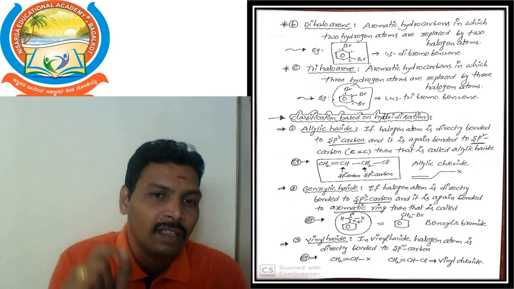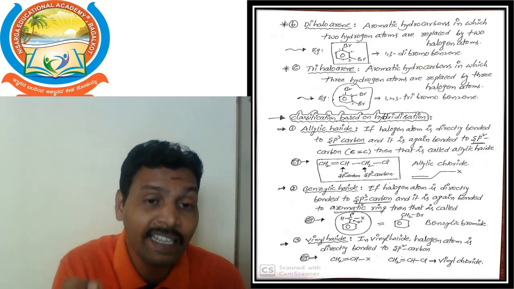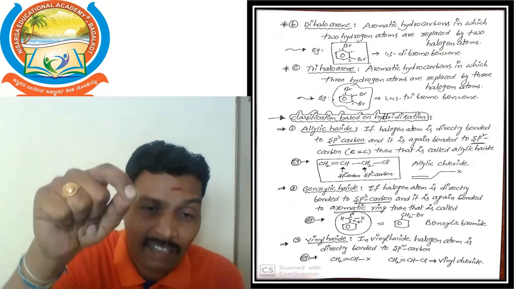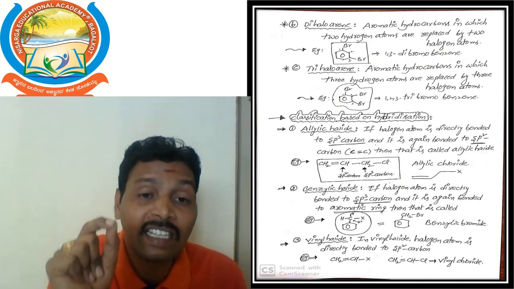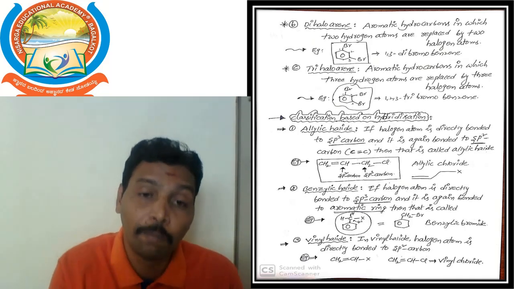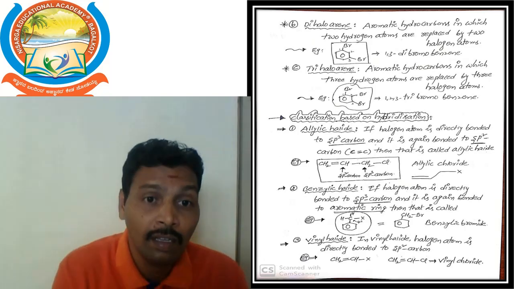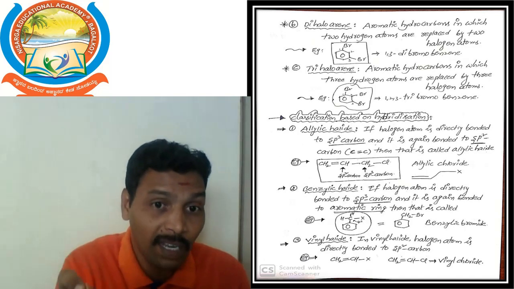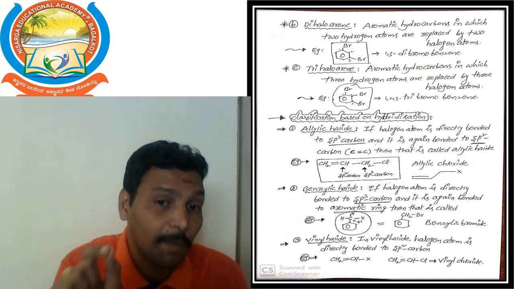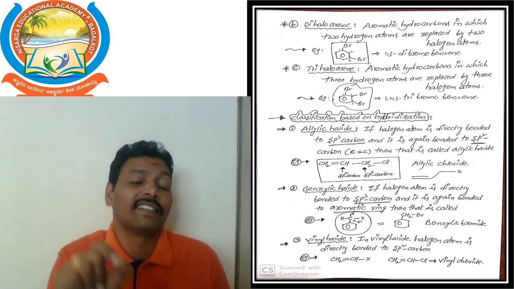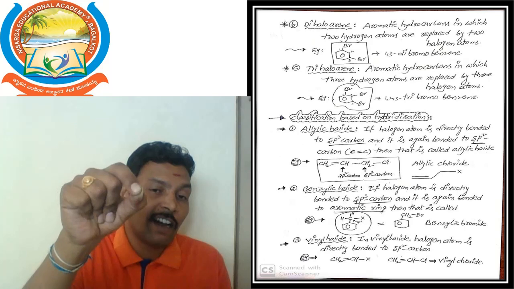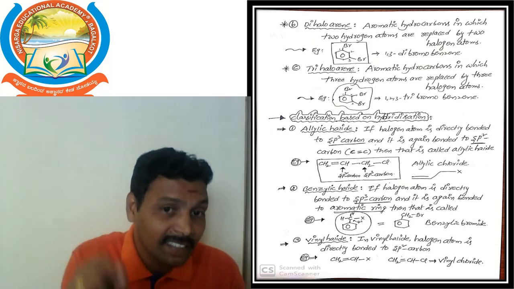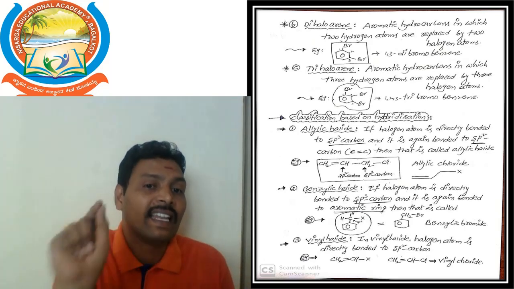So next definition, benzylic halide. The definition: if a halogen atom is directly attached to an sp3 carbon, and that sp3 carbon is directly attached to a benzene ring, an aromatic ring, that is called benzylic halide. For example, benzene ring-CH2-Br. In this example, bromine is directly attached to an sp3 carbon. Sp3 carbon means all bonds are single bonds. That sp3 carbon is directly attached to the benzene ring. That's why this is an example of benzylic halide.